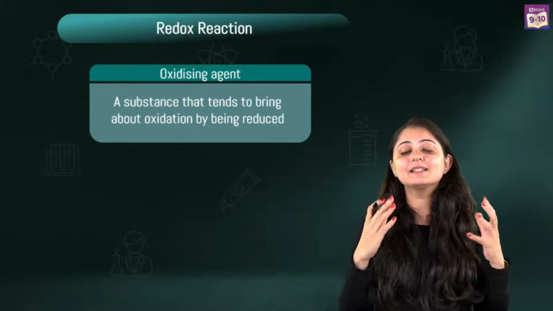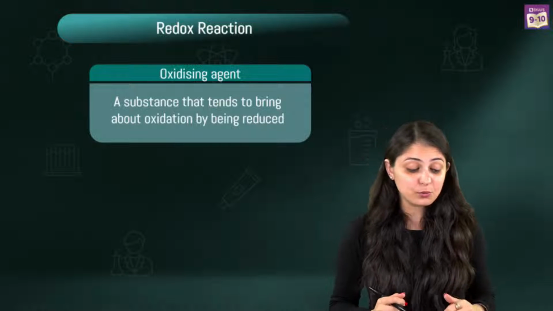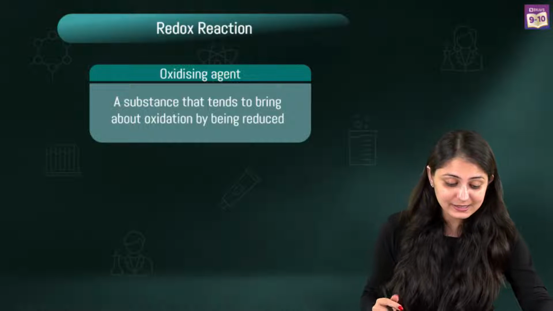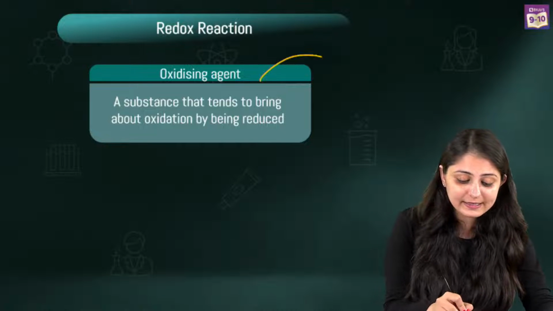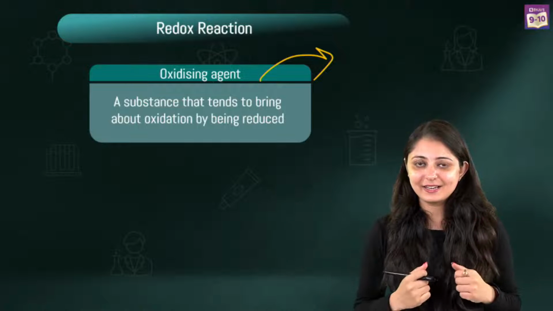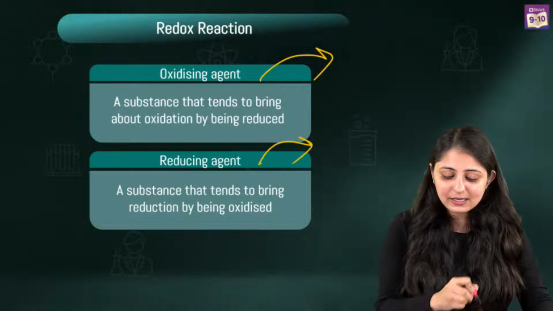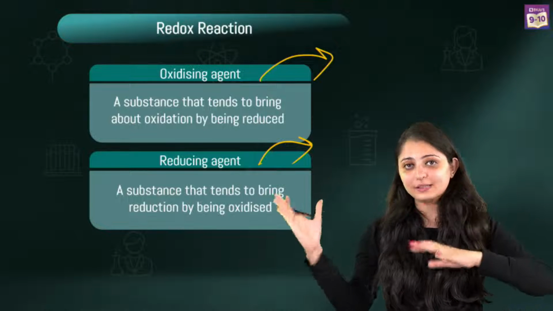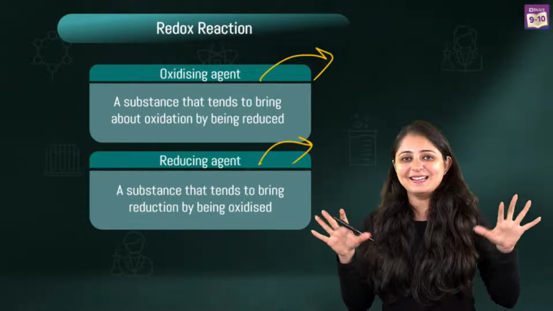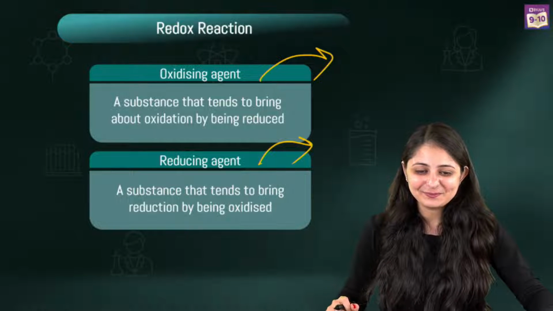Now, let's learn some more terms. We know what oxidation is, we know what reduction is. Let's get to know about oxidizing agent now. An oxidizing agent is a substance that oxidizes others, and itself it will get reduced. A reducing agent is going to reduce others and itself get oxidized. Okay, let that sink in. A lot of information in the last 5 minutes, right?